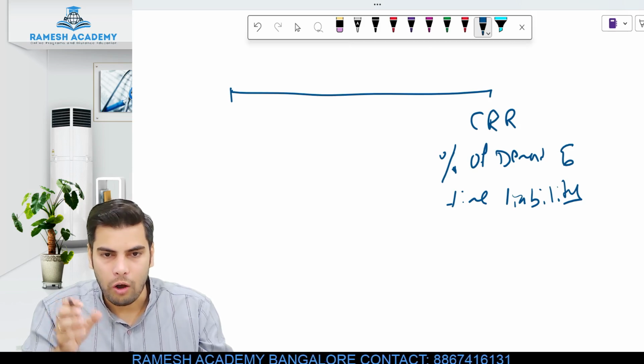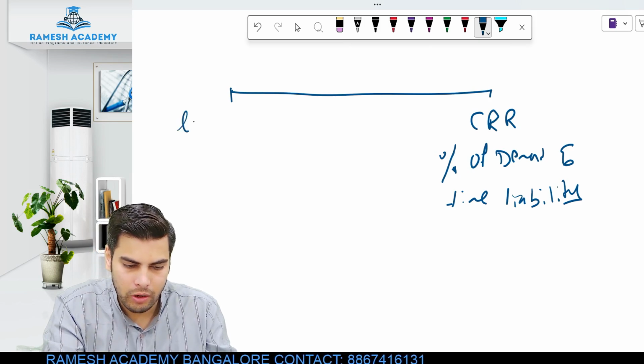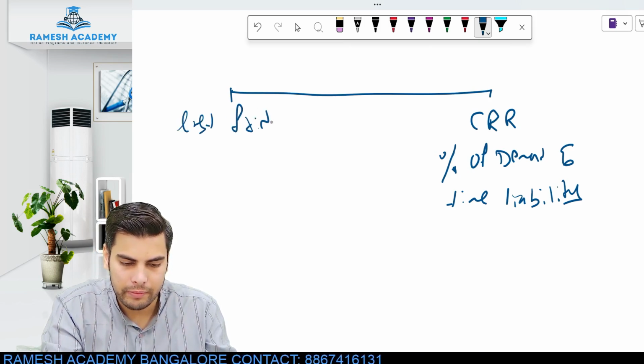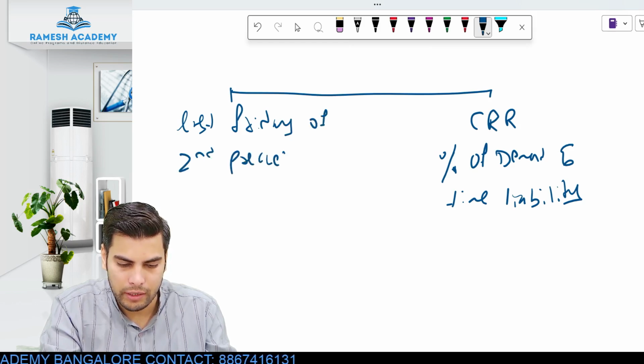Now, how much is the amount of demand and time liability which you need to consider? You need to consider it on the last Friday of the second preceding fortnight.